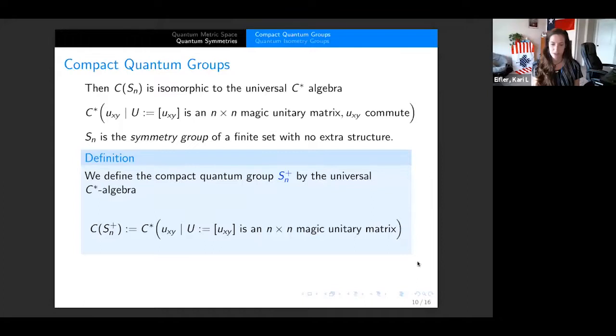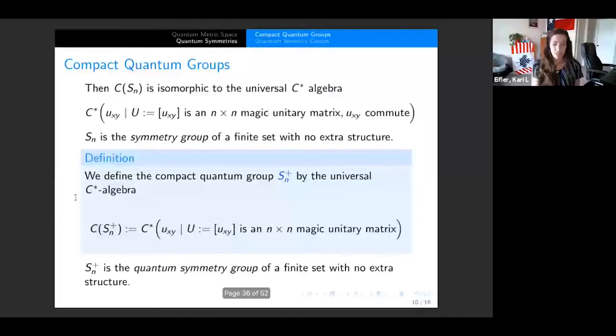So the only difference between these two is that we dropped this condition that the u_xy commute. And Sn plus is going to be the quantum symmetry group now for a finite set with no extra structure. You can also define a co-multiplication on this. I'm not going to do that, kind of sweeping the details under the rug, but if you're concerned about that, you can rest assured that there is a co-multiplication here.